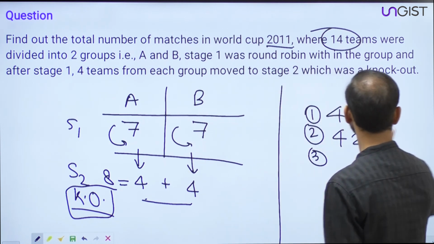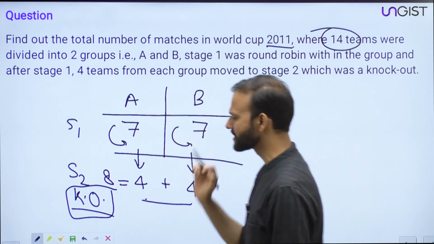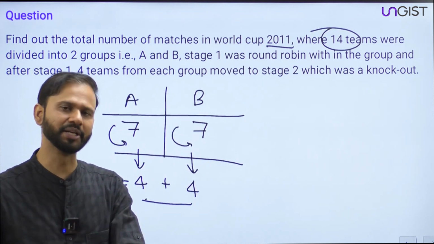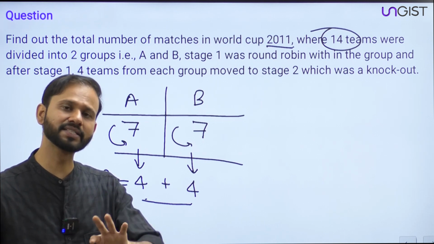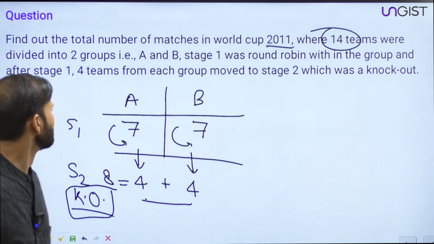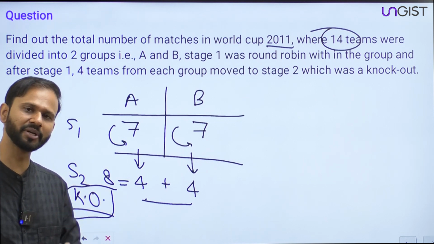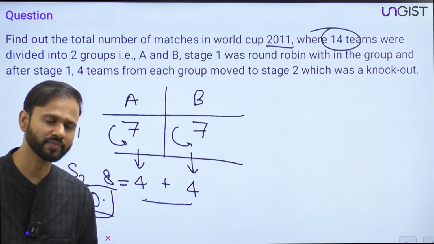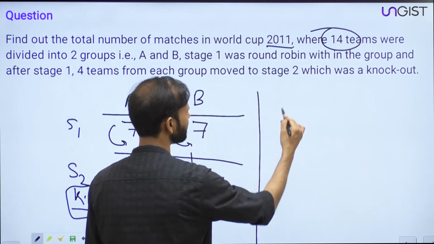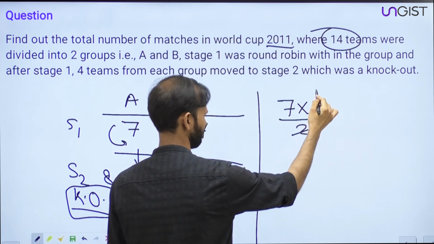Okay. Everyone, just think about it. In stage 1, we have seven teams, and inside the group they were playing in the round robin scheme, right? So if 7 teams are there, then how many total matches will be there under round robin scheme? 7 into 6 divided by 2, right?